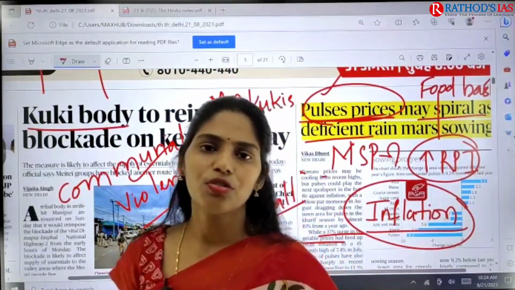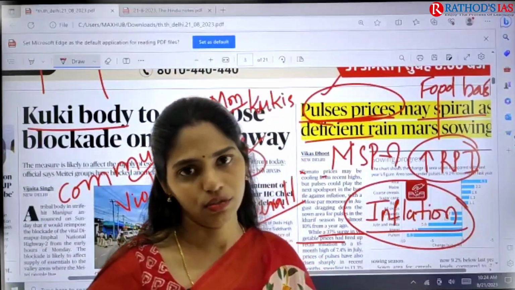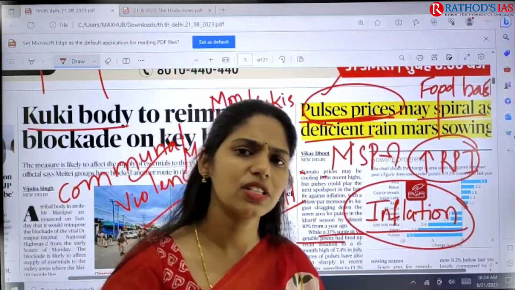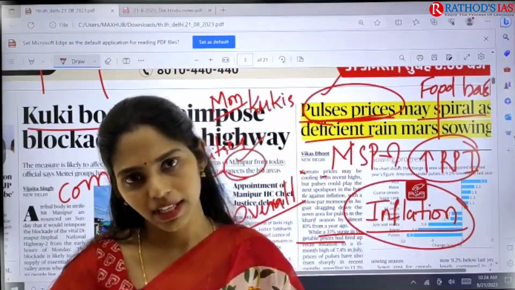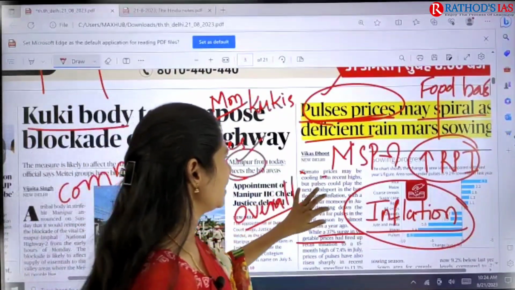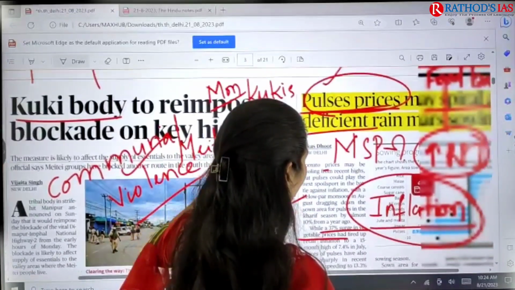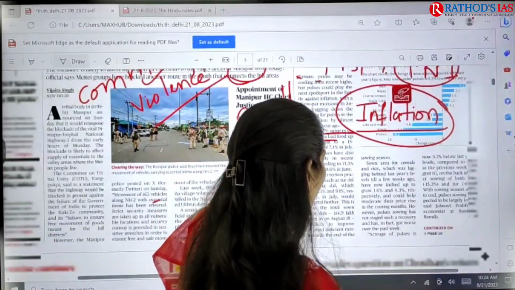What happened because of western disturbances and climate change is uneven rainfall. That means in some areas there is heavy rainfall, and in some areas there is very less rainfall. Because of this, it mainly affected the sowings of pulses.